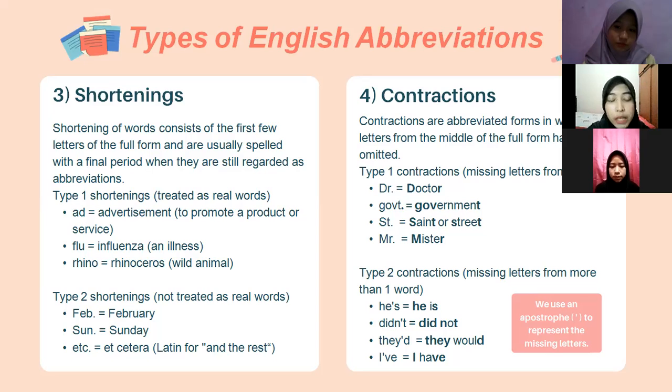So we use an apostrophe to represent the missing letter, which is the I in the word is. So he apostrophe s. And the second example is from did not. So we write it as did, apostrophe, t. The missing letter is the O in the word not.